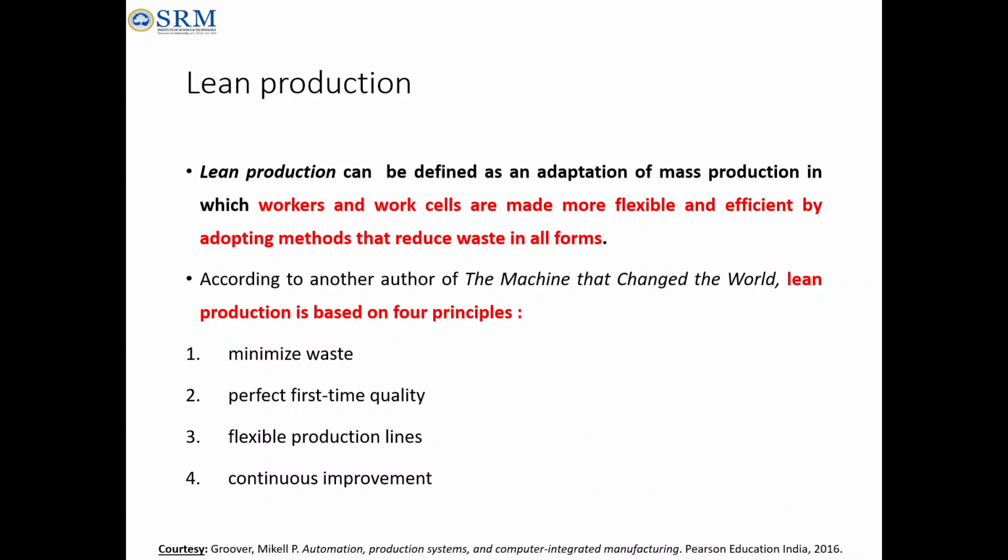By combining workers and work cells, making them more flexible and efficient, we reduce waste in any form, not only material waste alone. If we are using tools, they should not break, and we should not use human power unnecessarily.